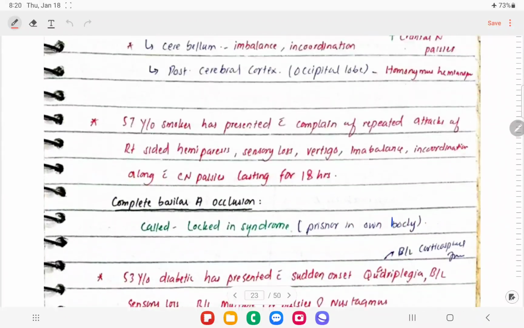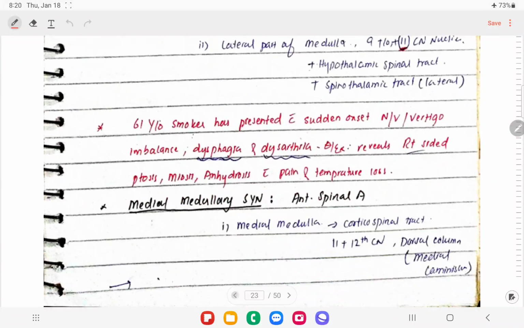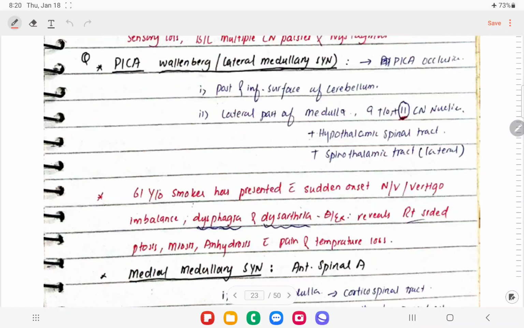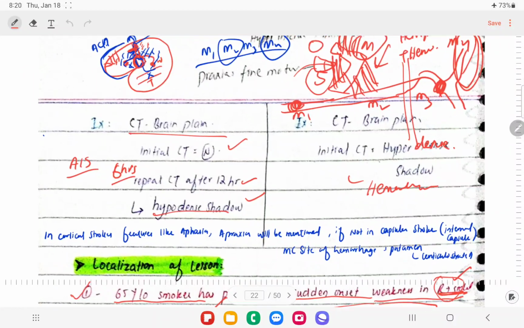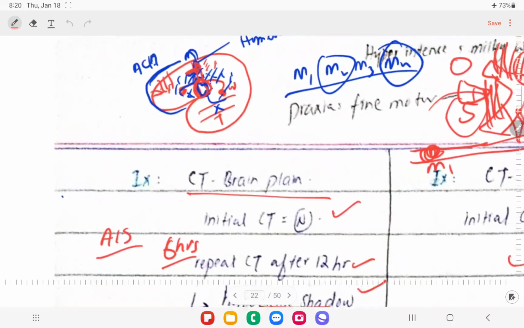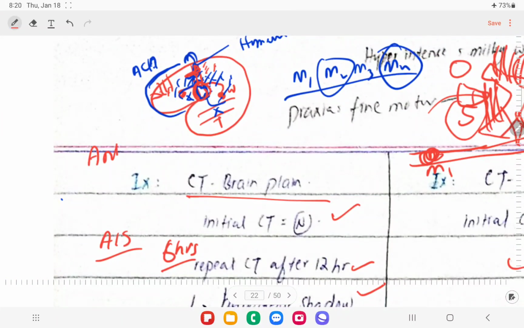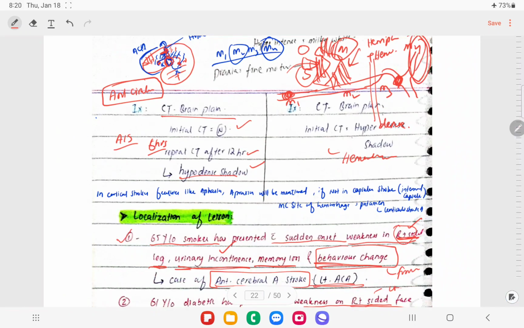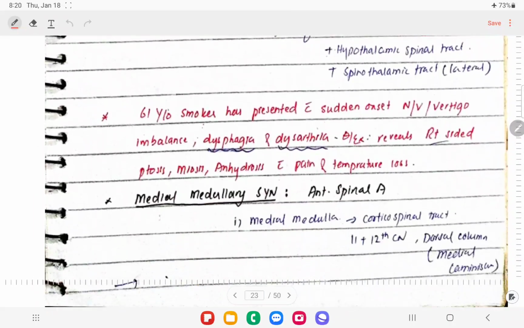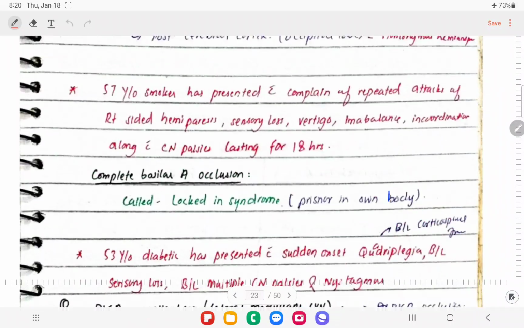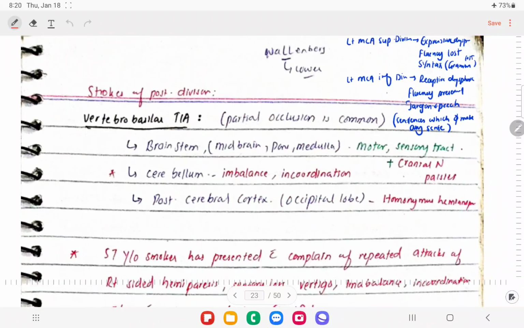So let's move on to the next page and talk about the management. These were the cases of the anterior circulation. We are going to discuss posterior circulation stroke in the next video. We are going to discuss the management part and posterior circulation stroke in the next video.